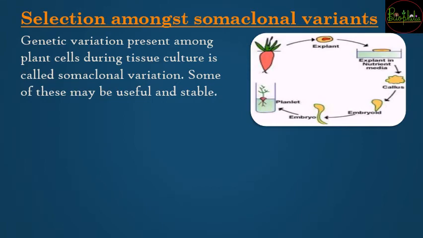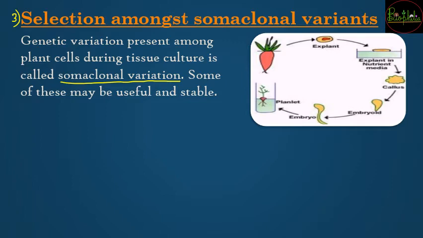Now let's understand about the third variation that can be done, that is selection among somaclonal variants. So somaclonal variants में selection करके how can you have disease resistant varieties? That is because of the genetic variations जो plant में हर time होते रहते हैं, and because of that there are going to be somaclonal variations, यानी एक cell में से दूसरे cell में जब division होता है there can be sometimes possibility that there are variations created automatically.